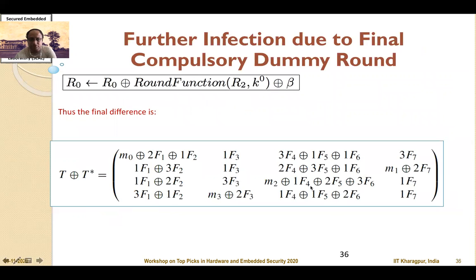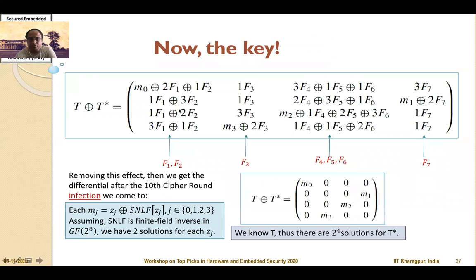So the consequence of this is now, while the attacker wants to obtain the values of M0, M1, M2, and M3, which are the actual differentials related to the secret key, since they are masked it apparently makes the attack look more difficult. But one can observe the differentials and solve them to get the values of F1 and F2, for example, in the first column, and accordingly get the value of M0. Likewise, one can obtain the value of F3 and get the value of M3. And likewise, one can also obtain the values of M2 and M1.